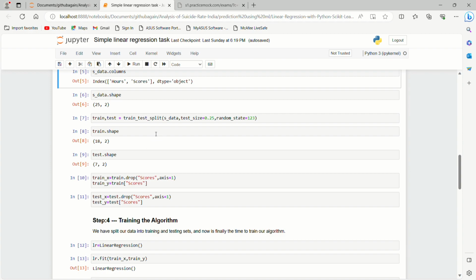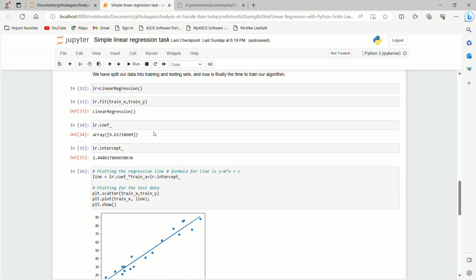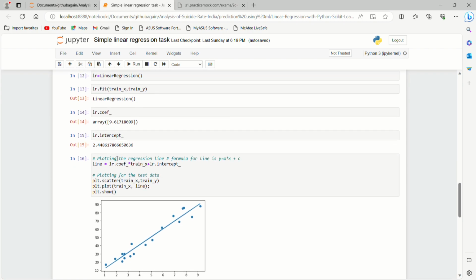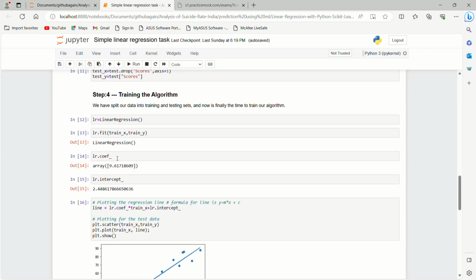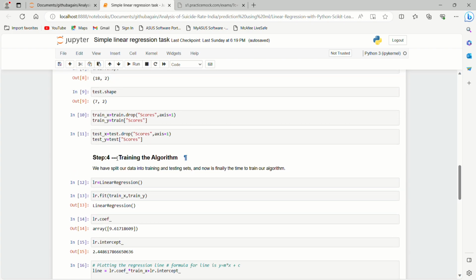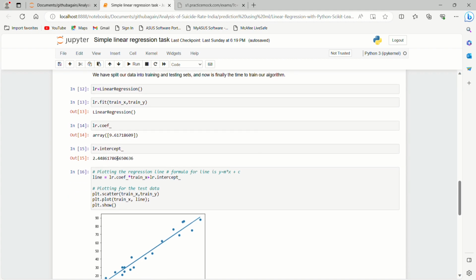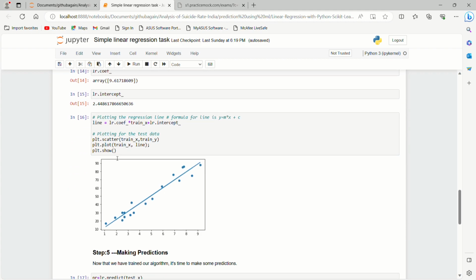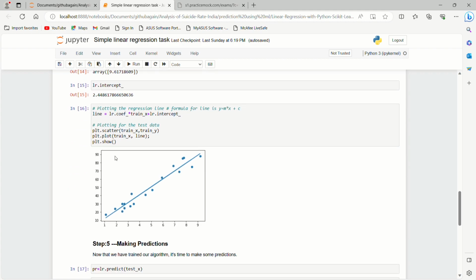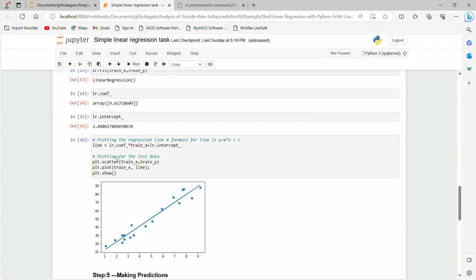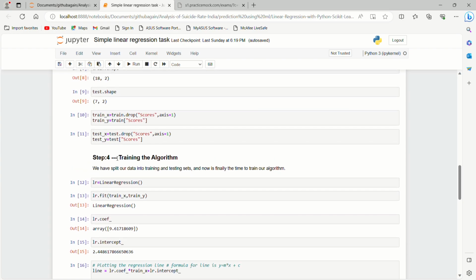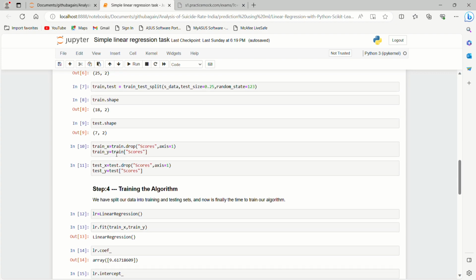The standard deviation is 2.5 for hours and 25 for scores. The minimum value for hours is 1.1 and the maximum is 9.2. Similarly for scores, 17 is the minimum and the maximum score of a student is 95. It also gives us the 25, 50 and 75 percentile values. So it is a very basic and very useful tool if you want to get a hold of the kind of data that you have.